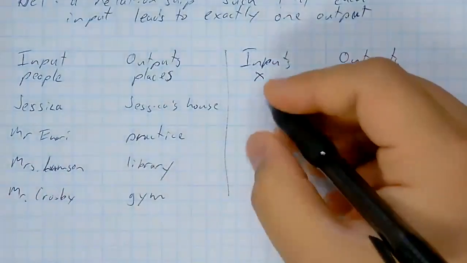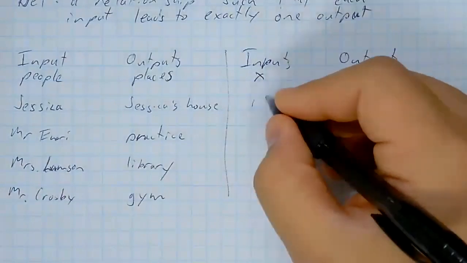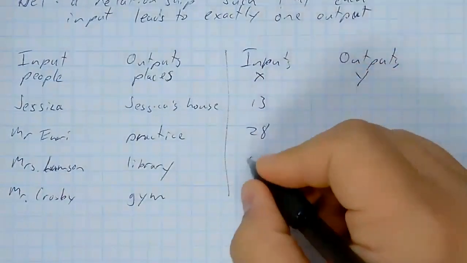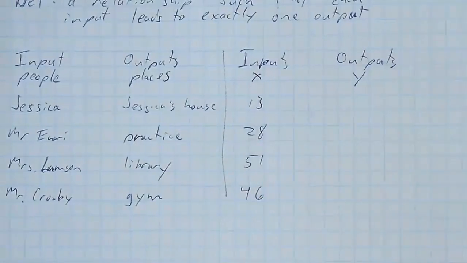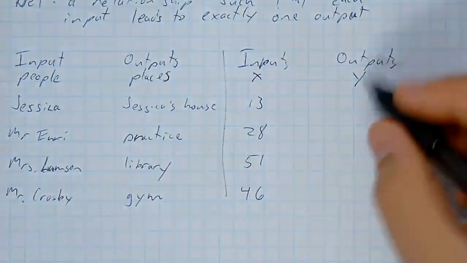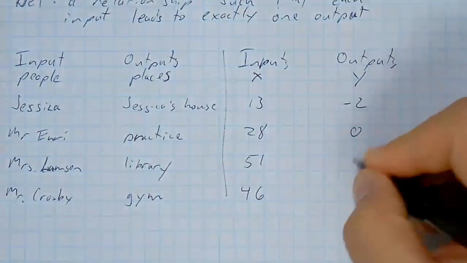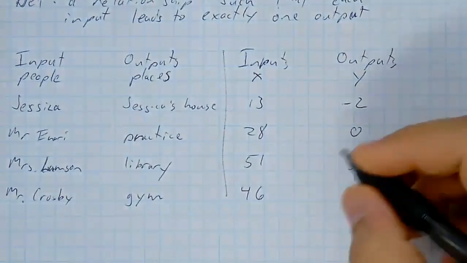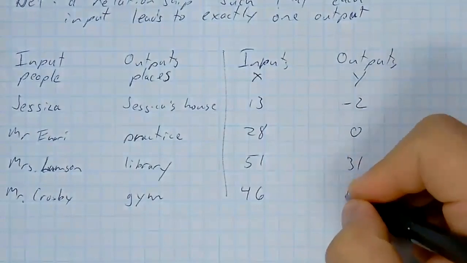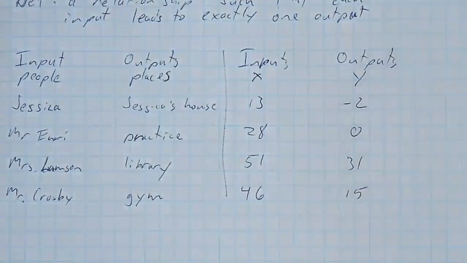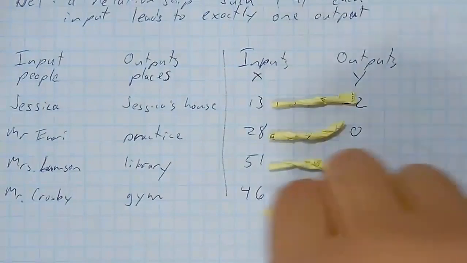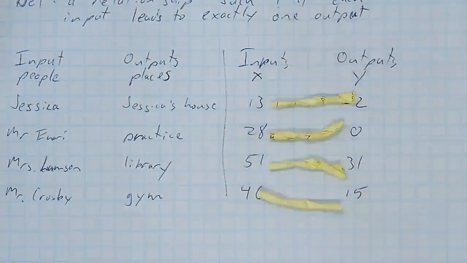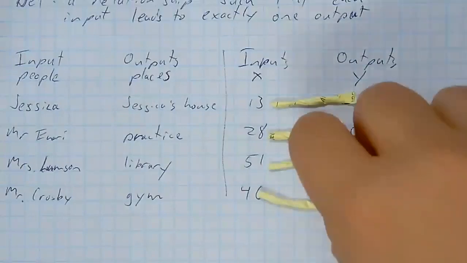So if we have, let's say 13, 28, 51, and 46 as our inputs, and we have -2, 0, 31, and 15 as our outputs, they all just go straight across, doesn't matter how nonsensical it might be. This is a function. No problems.